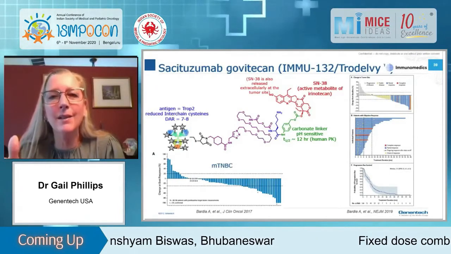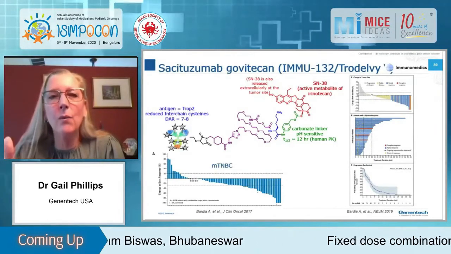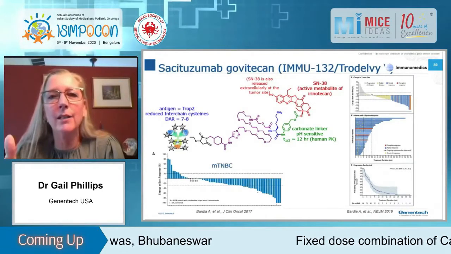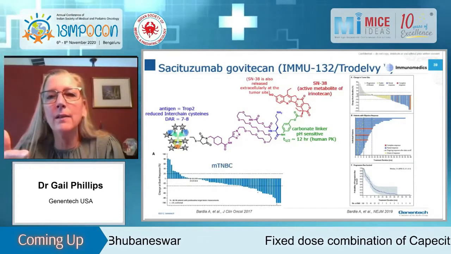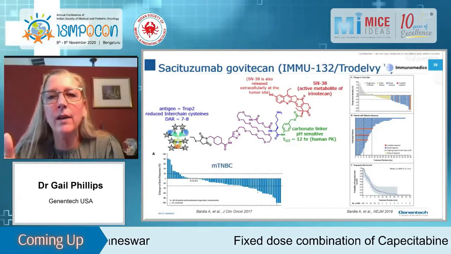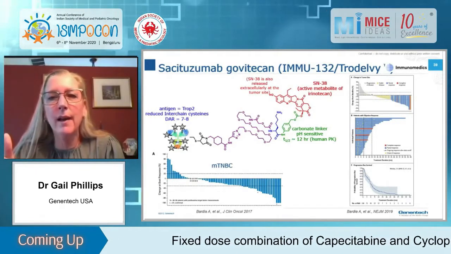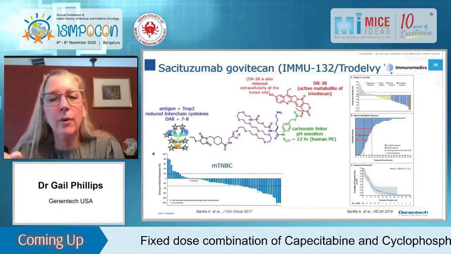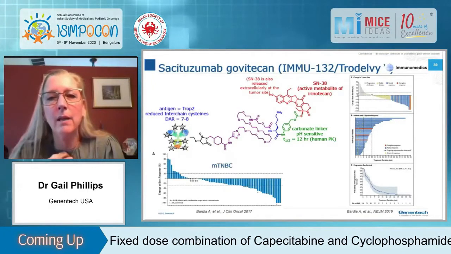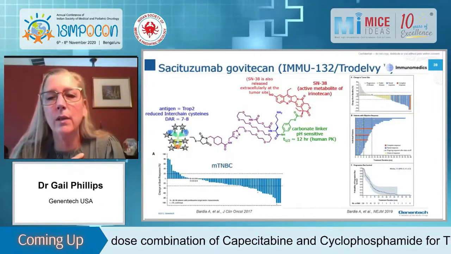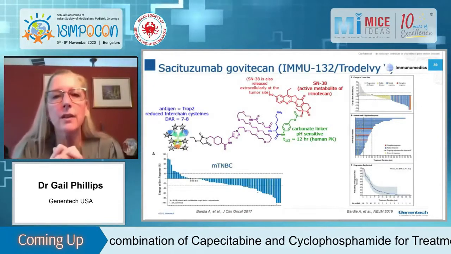And the toxicities of this ADC are exactly what one would expect from an irinotecan type drug. And again, this is an irinotecan derivative as the drug. These are low potency drugs, so they also have a DAR between 7 and 8, and again have shown very impressive clinical activity in metastatic triple-negative breast cancer, which is where it was recently approved. Okay, conclusion slides.